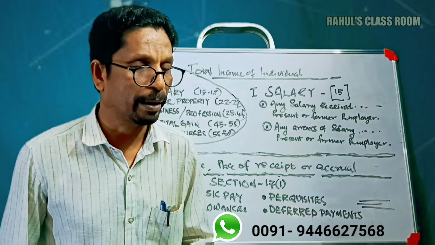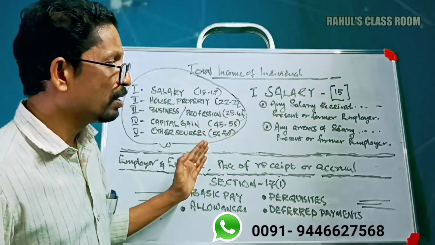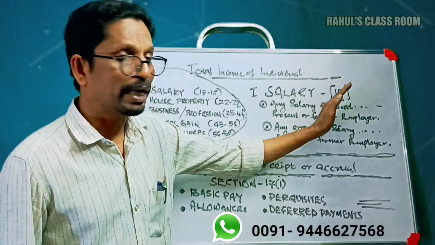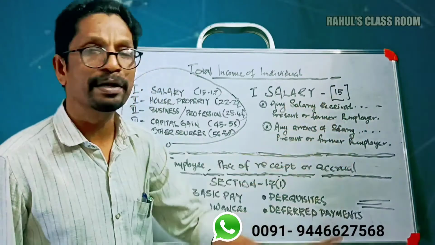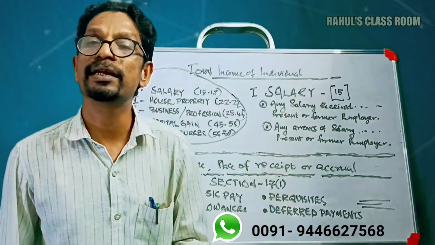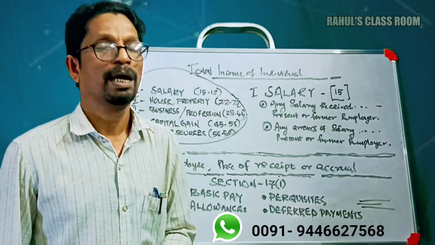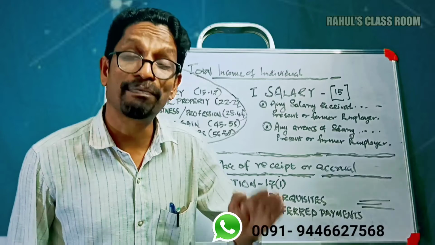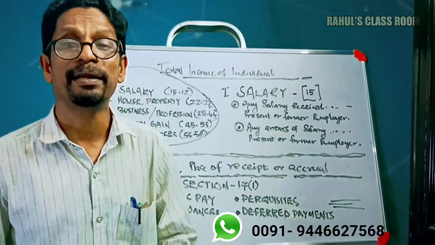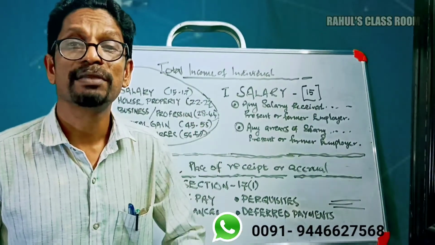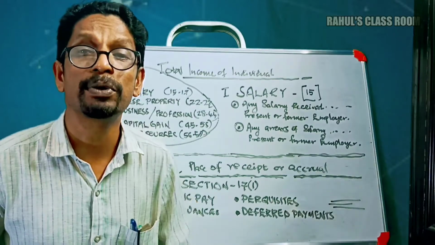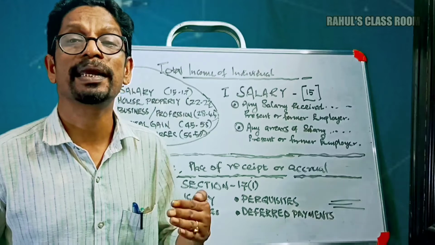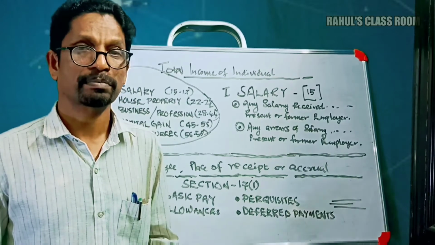Okay, so section 15 stated the meaning of income from salary as any salary received by him as well as any arrears of salary received. But section 17 subsection 1 states the accurate meaning of salary for computing the taxable income from salary.